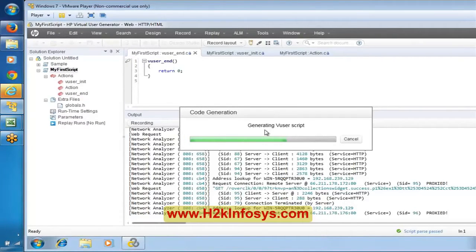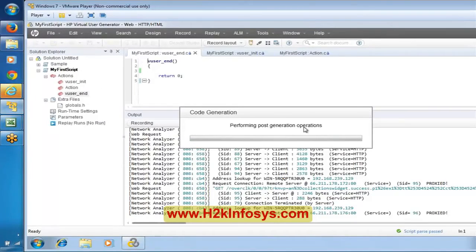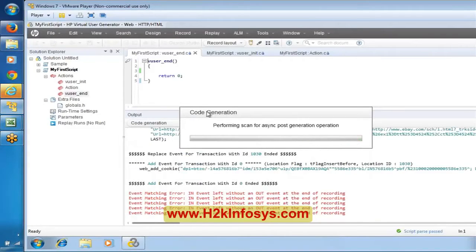Based on the events, if you remember, before we stopped, the events were 12, 13. Based on those events, the script is getting generated over here, by making use of the communication between this browser and the server. Based on that, it is generating this user script. That is the reason it is showing some code generation over here.